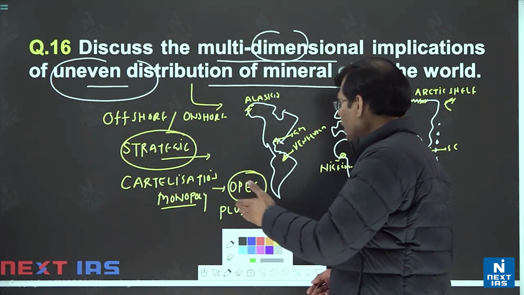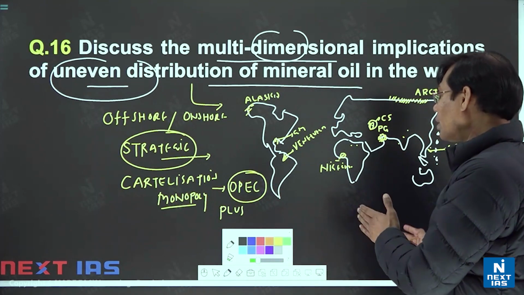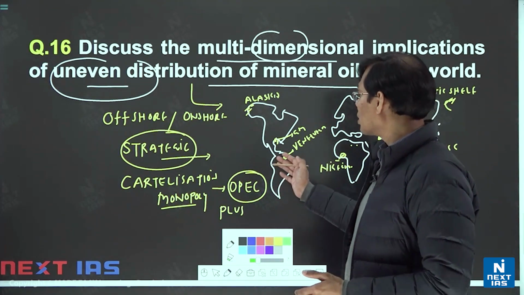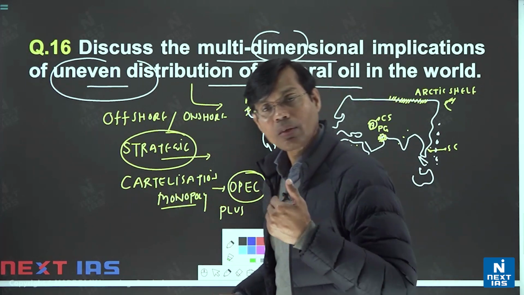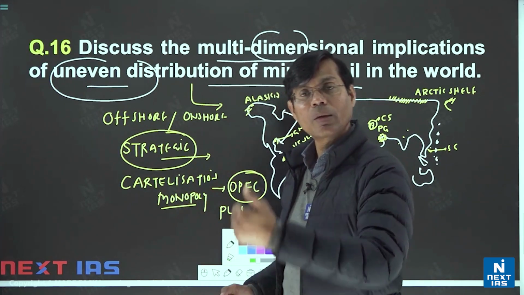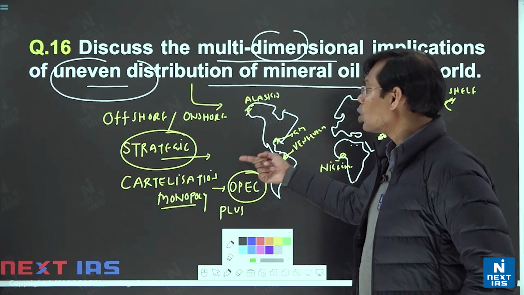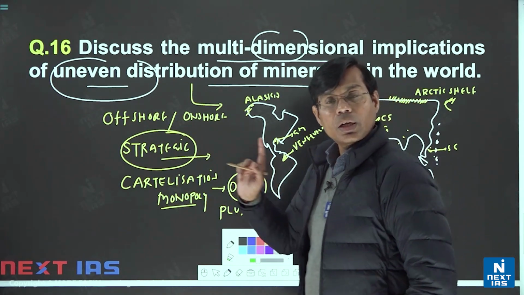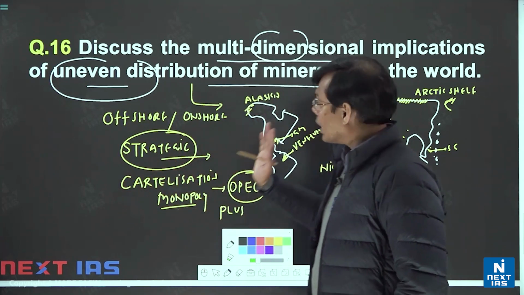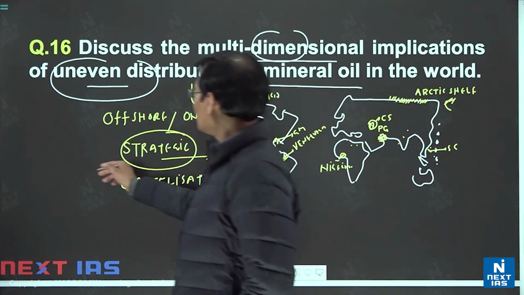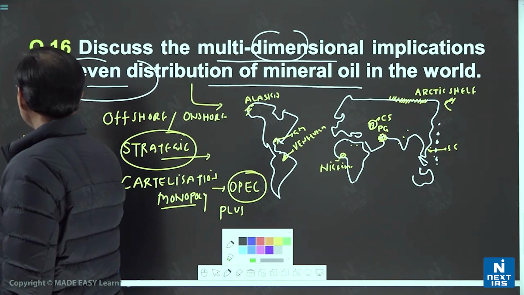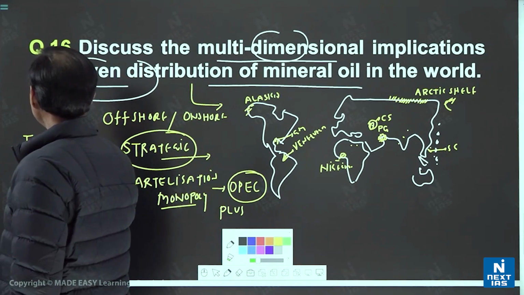So we have seen that from time to time OPEC plus, or even in the past the OPEC group, increased their prices by cutting down the supply. So we can say cartelization, monopoly. But that is one part. Another implication, if I talk about here, is the geopolitical implication.